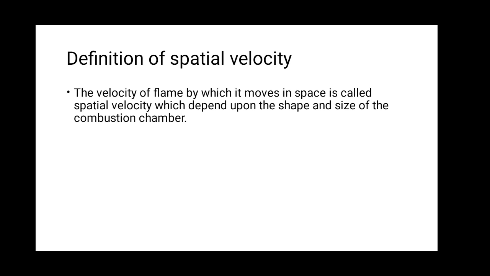The former is defined as the relative velocity with which the flame front moves from burned to unburned gases, and it is the velocity by which the unburned gases approach the burning zone.